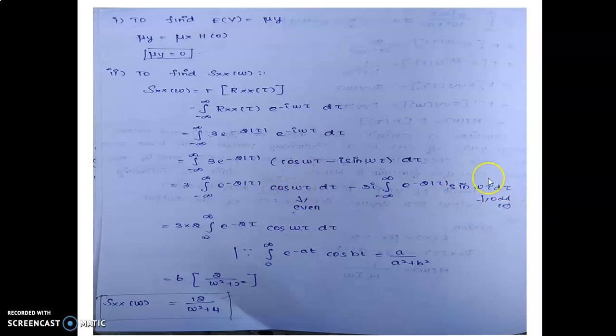The integral of an odd function is 0, so we omit that term and take only the even integral.